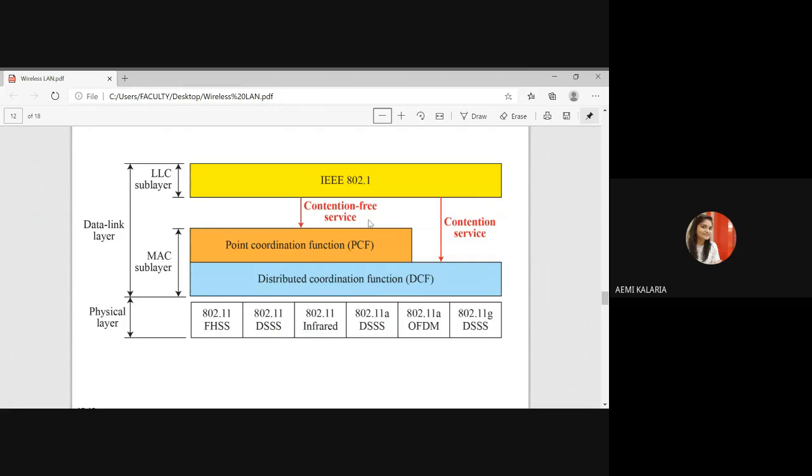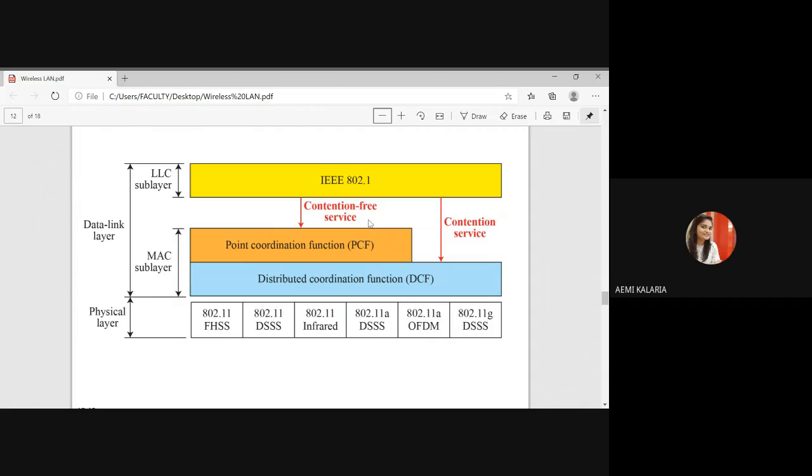And the third problem is that the distance between stations can be great, because here we are dealing with wireless LAN, so some fading problem may occur. That's why we are not using CSMA/CD inside the distributed coordination function. We are using CSMA/CA only, meaning collision avoidance.